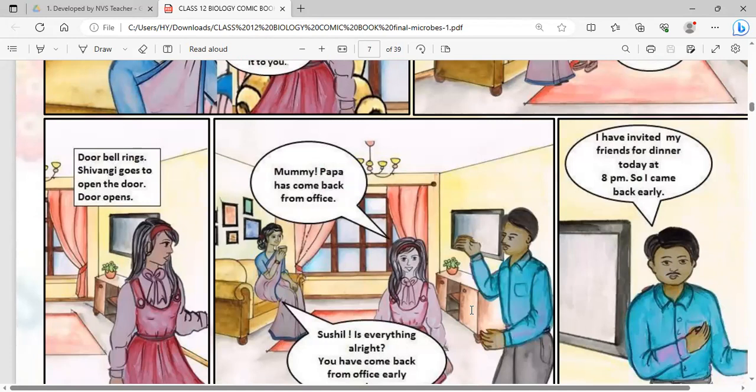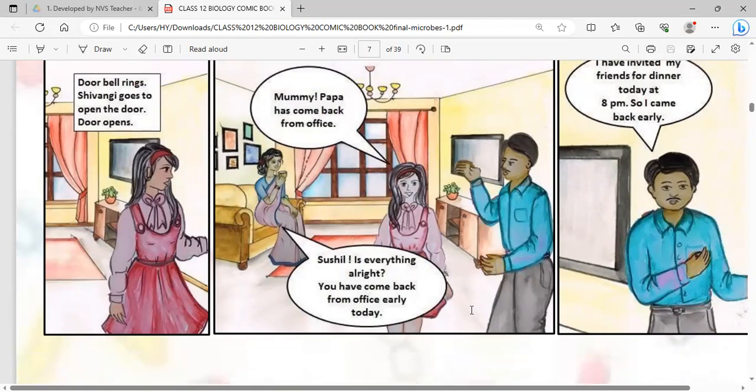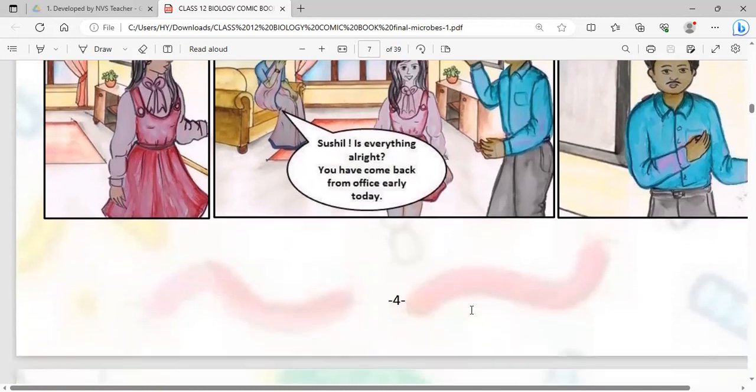So she said, Mummy, Papa has come back from office. Neeta is asking Sushil, who is Shivangi's father, is everything all right? You have come back early today. So Sushil is saying, I have invited my friends for dinner today at 8 p.m., so I came back early.